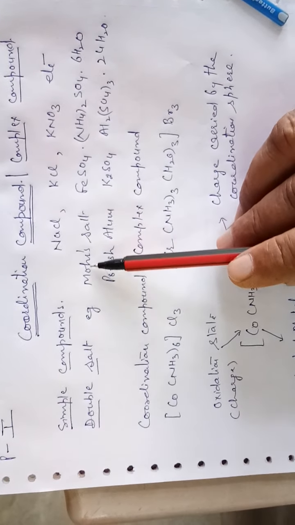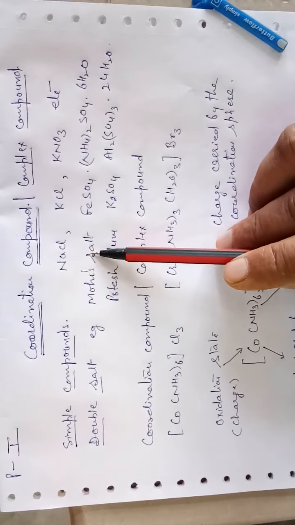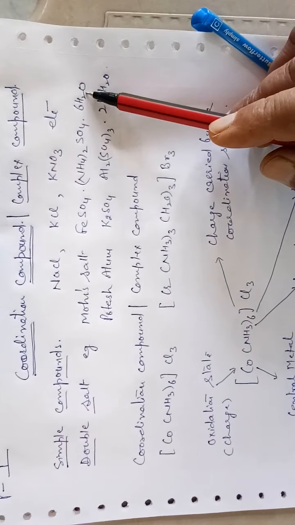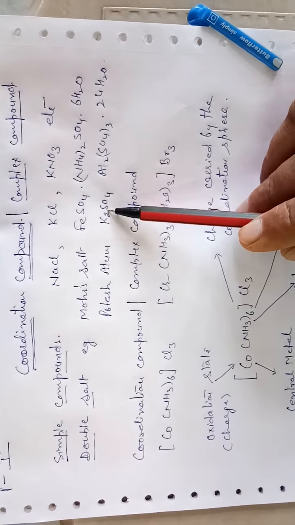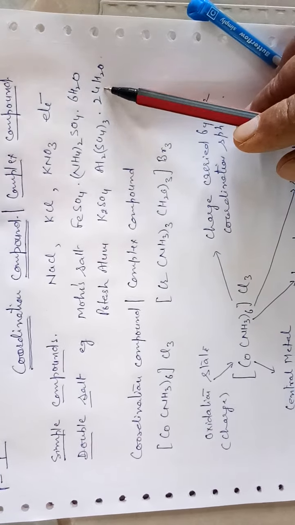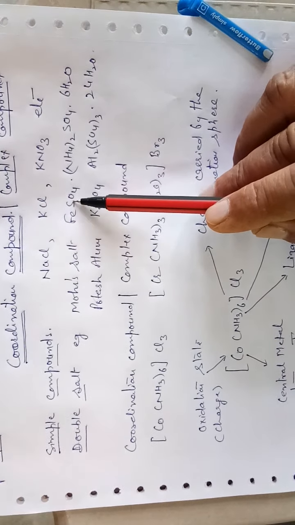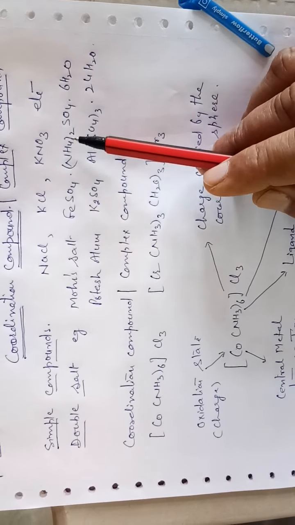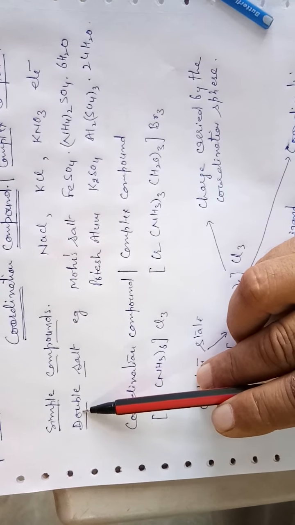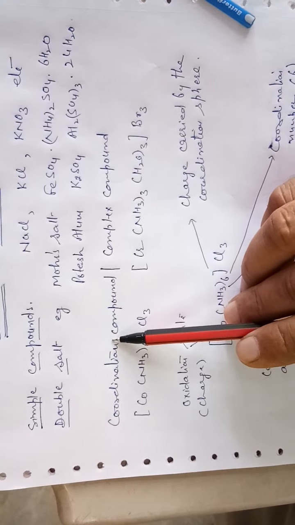Then we know Mohr salt or potash alum. The formula of Mohr salt is ferrous sulfate, ammonium sulfate, and water. Potash alum is potassium sulfate, aluminium sulfate with 24 water molecules. These consist of more than one salt, ferrous sulfate and ammonium sulfate, so they come under the heading of double salt. But today's topic is coordination compounds.